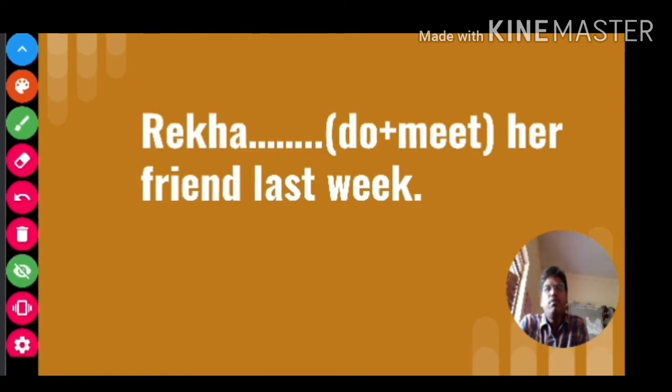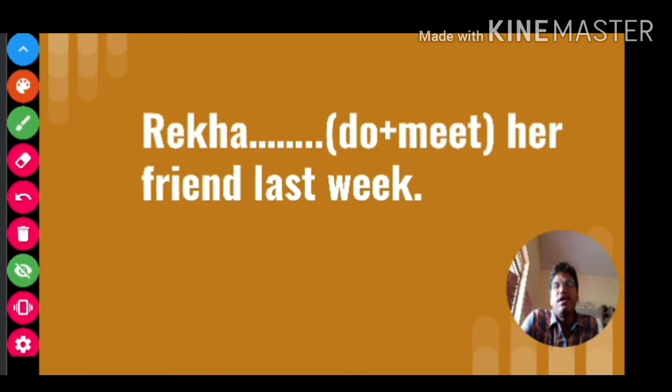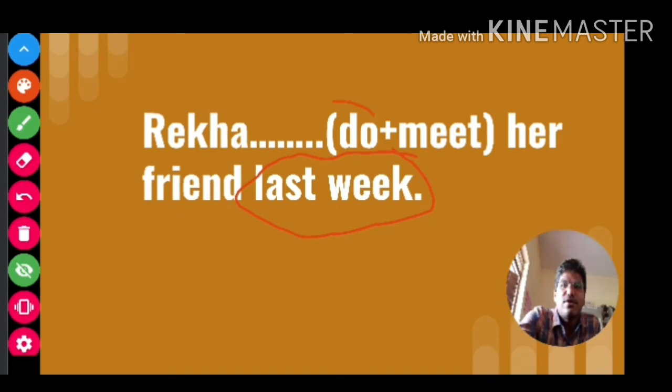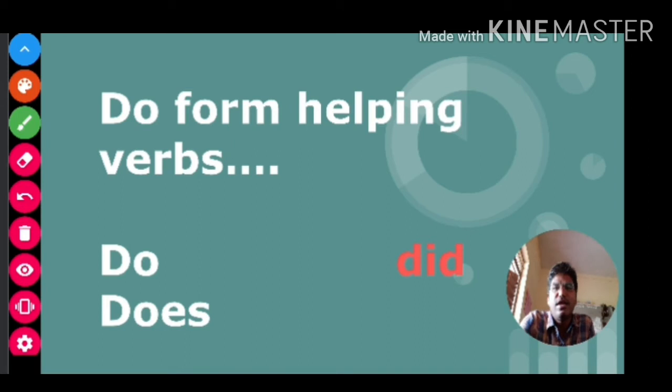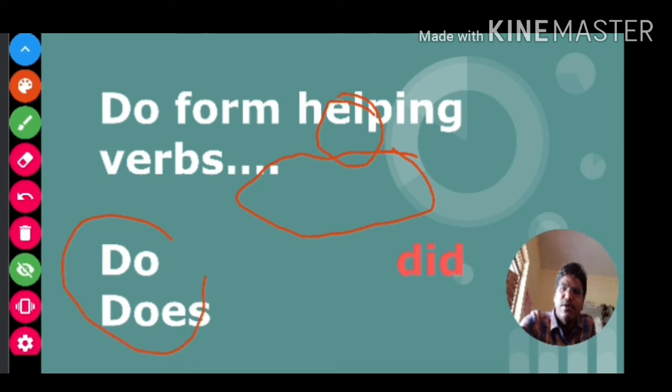Rekha do meet her friend last week. Look at this statement carefully. First you identify the time indicator. Time indicator is last week. This shows this sentence is in past tense, not in the present tense. Next go to the form of the helping verb, do form. As I show you this slide, you can understand there are three helping verbs in do form: do and does, which are for the present tense, and did for the past tense.